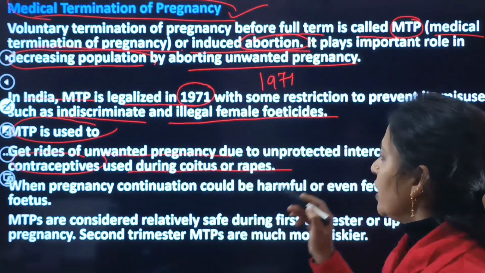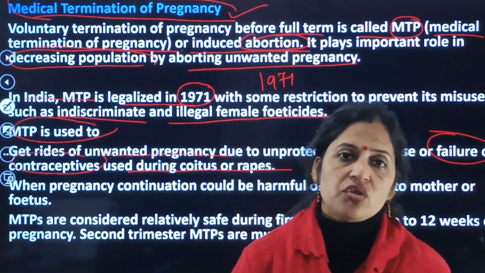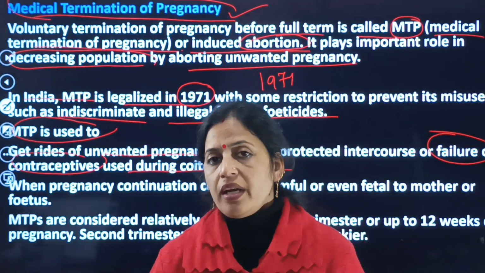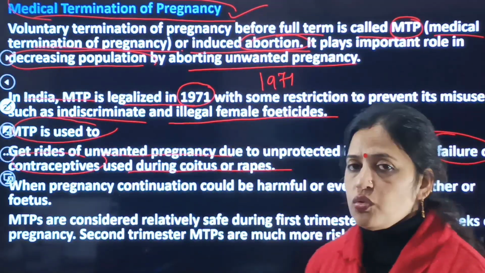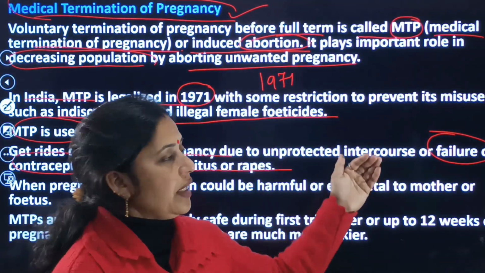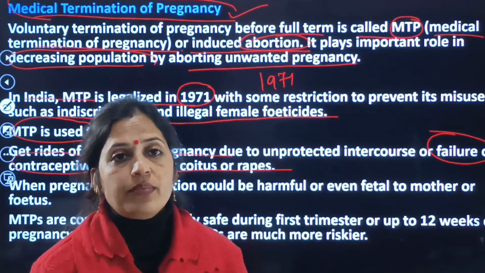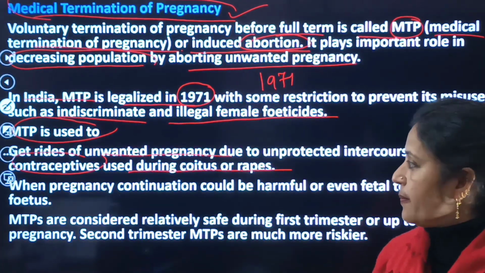So these are used during the coitus or the rapes. So MTP method is very helpful to avoid the unwanted pregnancy due to unprotected intercourse, or failure of contraceptives, or rapes as well as during the coitus.